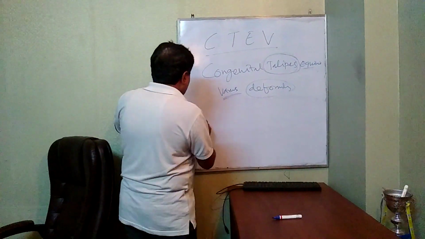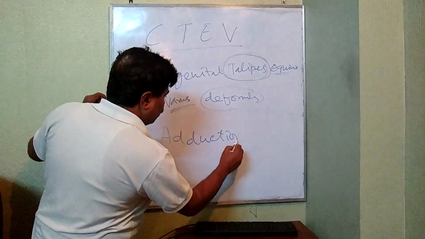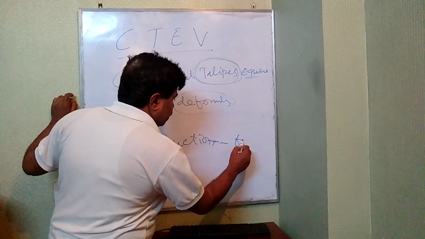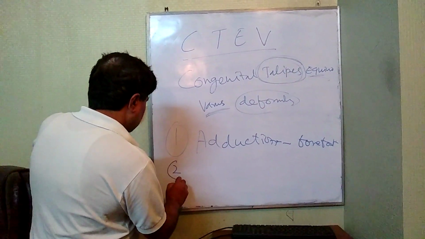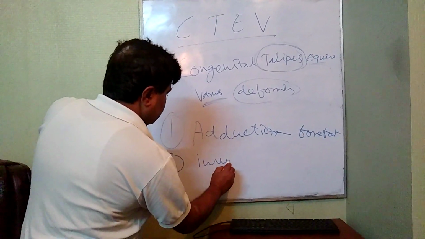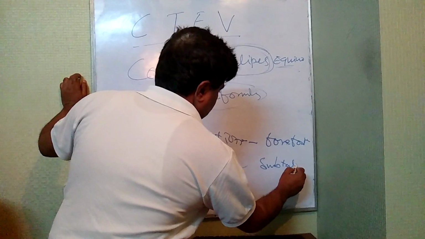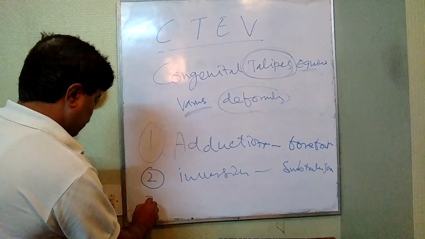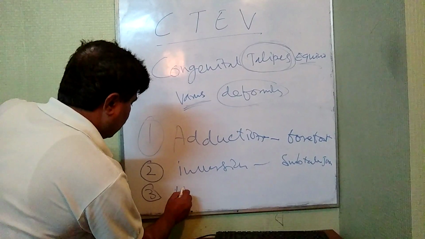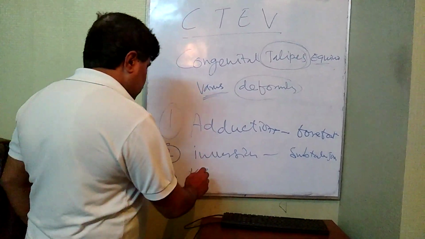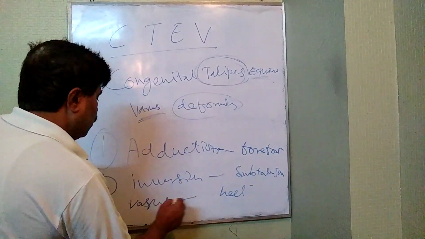So the basic deformities are adduction at the forefoot, inversion at the subtalar joint, and varus, where the heel goes into varus.